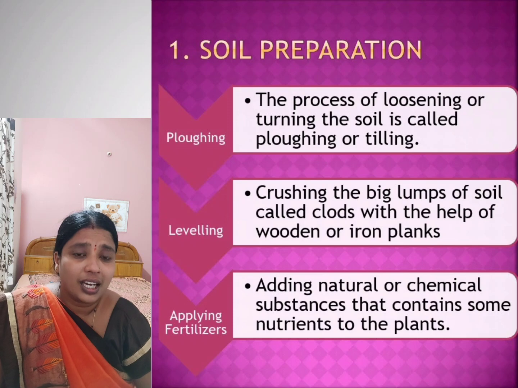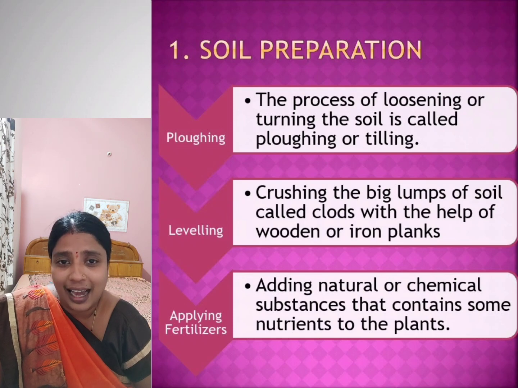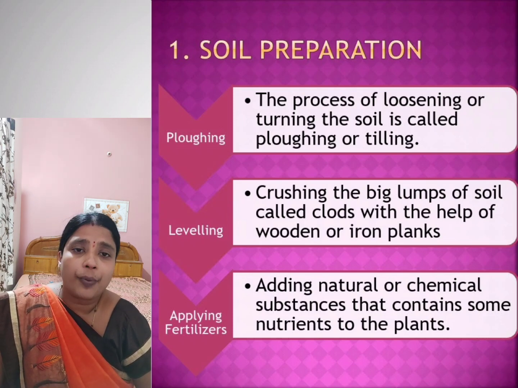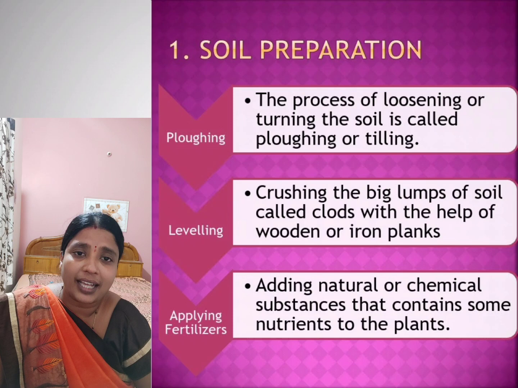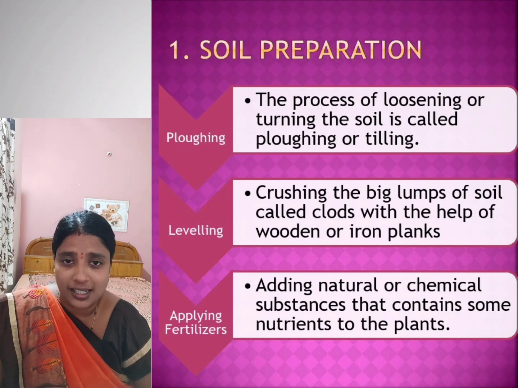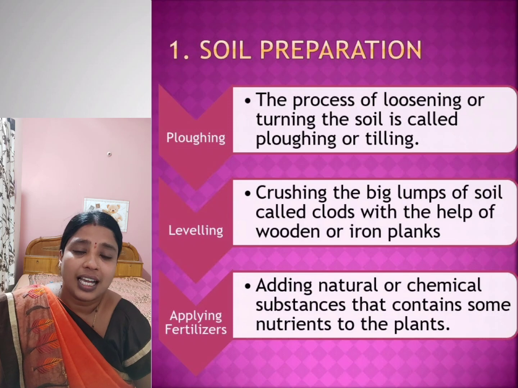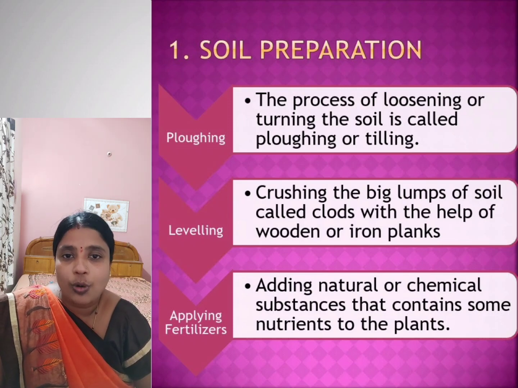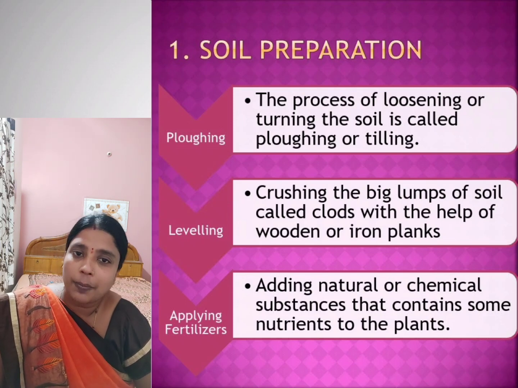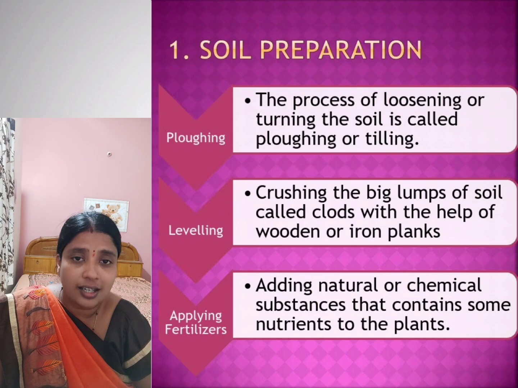Now how does this bottom layer contain nutrients? Because the plants or the animals that die decompose by the microbial activities that are present in the soil, and this decomposition converts these dead plants and animals into humus, and this humus is very good for the growth of the plants. So for that purpose the soil needs to be turned as well.